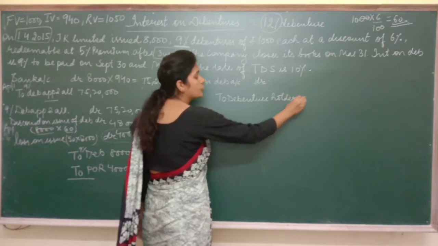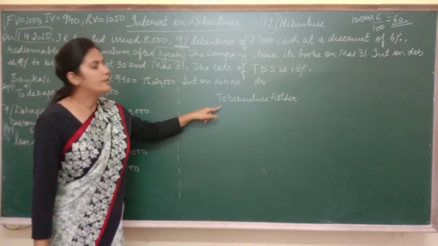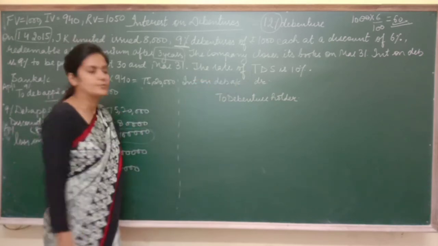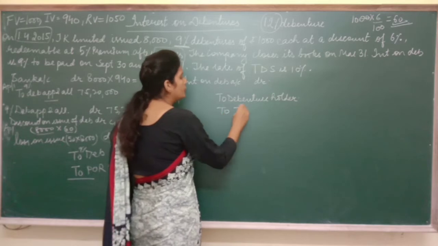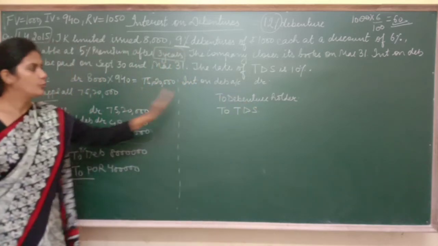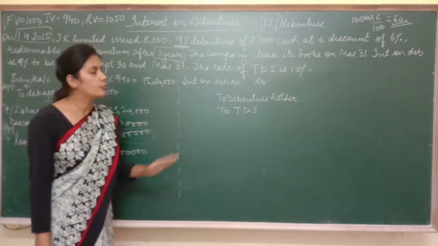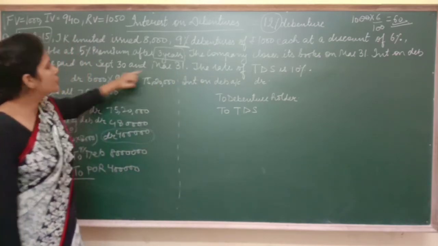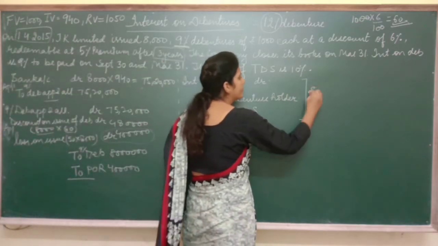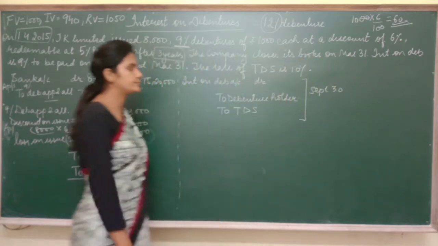But as I told you, while paying interest on debenture to the debenture holder, we have to deduct some TDS also. So right here, TDS. I hope this point is clear till here. Fine. Now see how to calculate the amount. Now this interest we are paying 2 times in a year. It means that this entry we must have passed on September 30th.